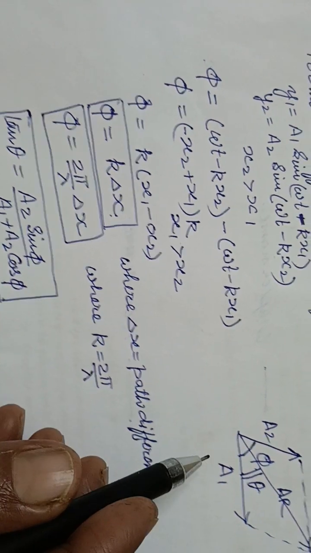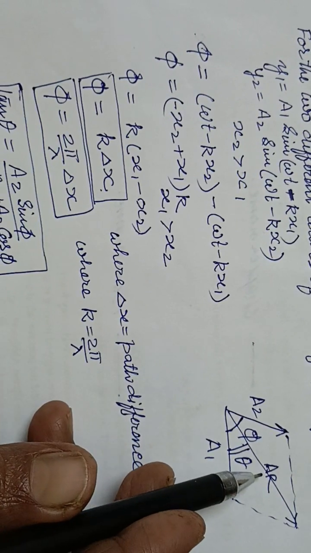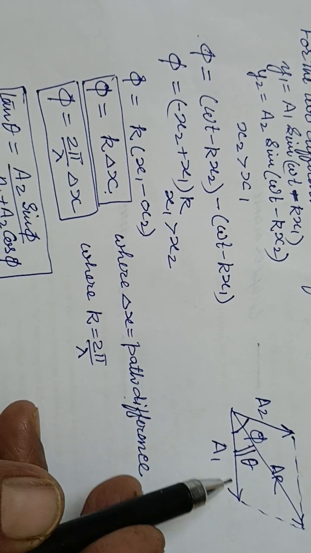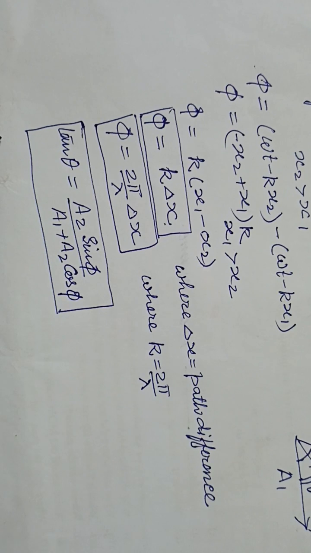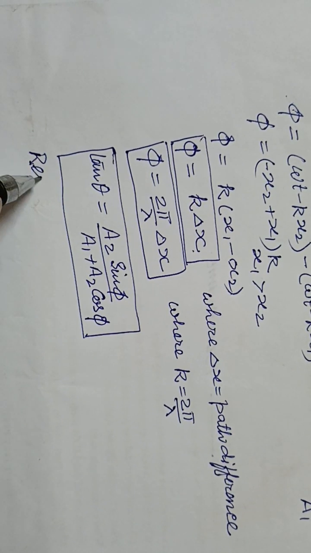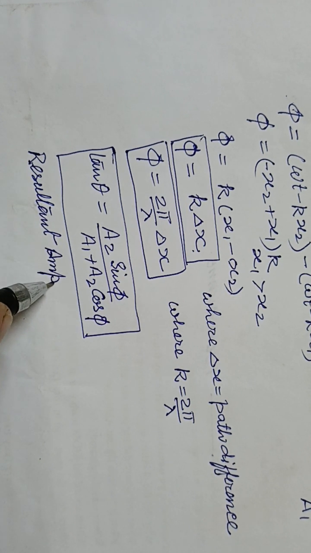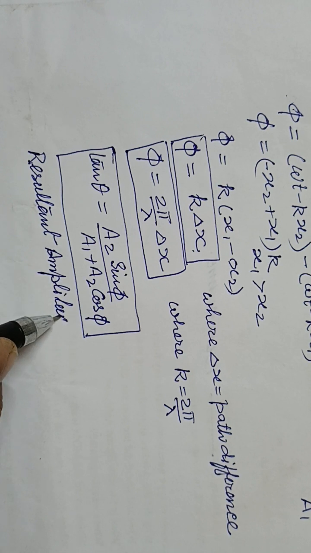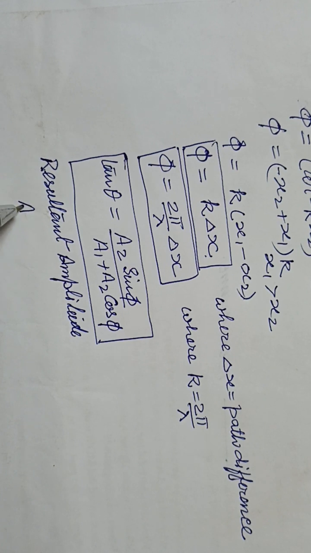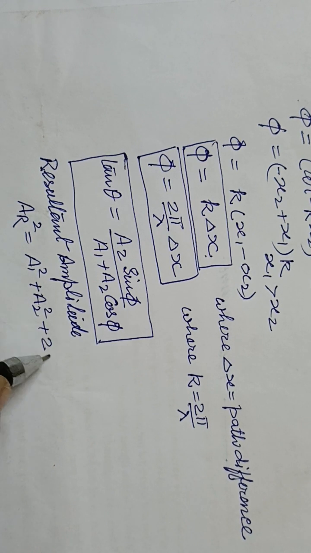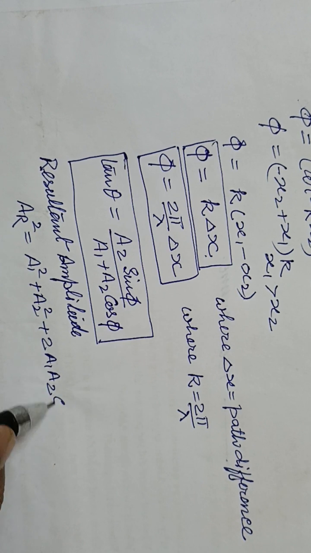And if you want the resultant amplitude by the vector sum, the parallelogram method, the resultant amplitude A resultant, according to the vector sum rule, is A1 square plus A2 square plus 2 A1 A2 cos phi, all under a square root.